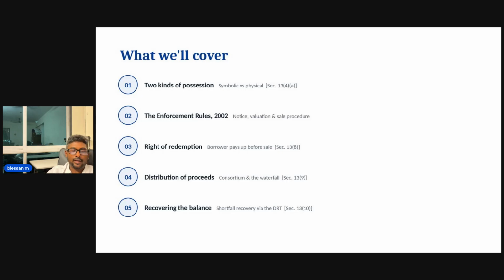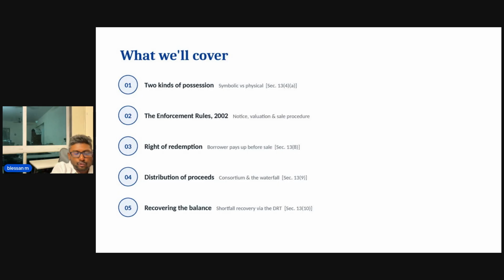They might just go and put up a notice saying it is a symbolic possession. Symbolic possession simply means that the borrower or somebody is still in the particular house or immovable property. They would be expected to vacate it once the sale is done or during the sale process.